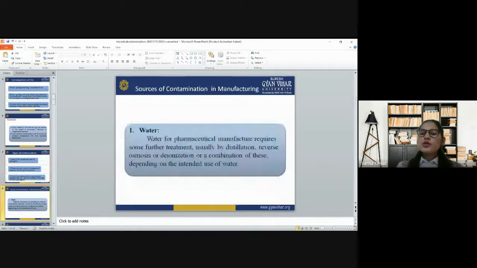Now, the source of contamination. When we talk about the source of contamination in manufacturing, the first thing that comes to mind is water. Water for pharmaceutical manufacture requires further treatment. We do not just use normal water for the manufacturing process. We have to distill it, use reverse osmosis or deionization, or a combination of these, depending on the intended use of the water.